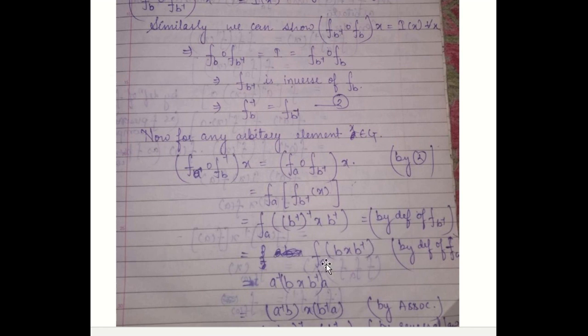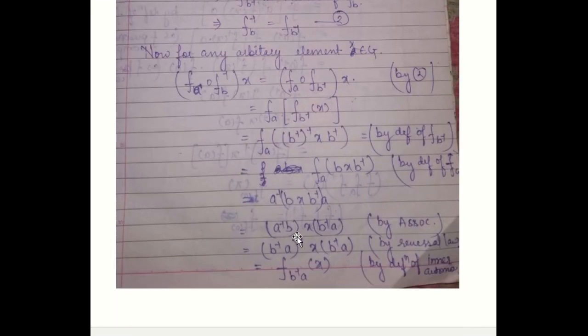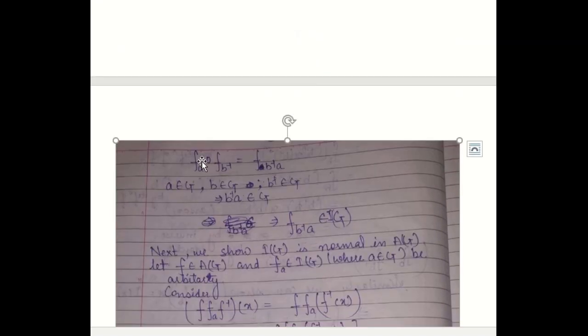When it is operated over FA, it will provide you F A inverse B X B inverse A, and by using associativity you can have A inverse B X B inverse A, which by reversal law we can say will be equal to B inverse A to the whole inverse, and by reversal law it will be equal to A inverse B. So this is the inner product of B inverse A, that is F of B inverse A X. So this implies FA operation FB inverse is equal to F of B inverse A.